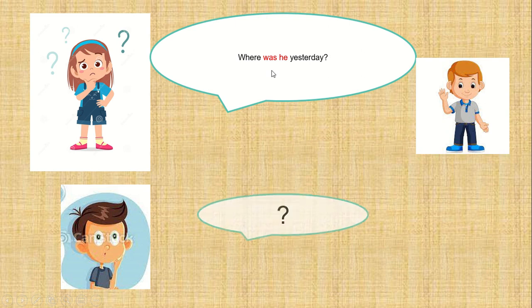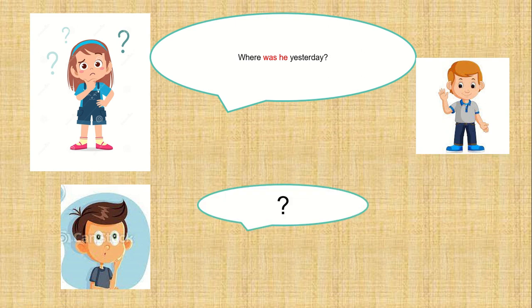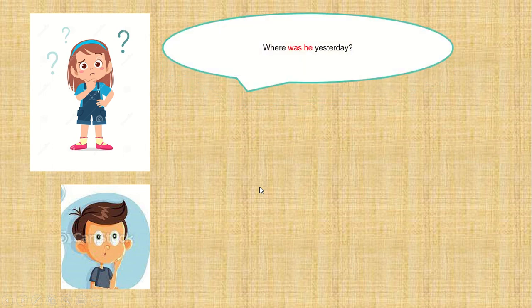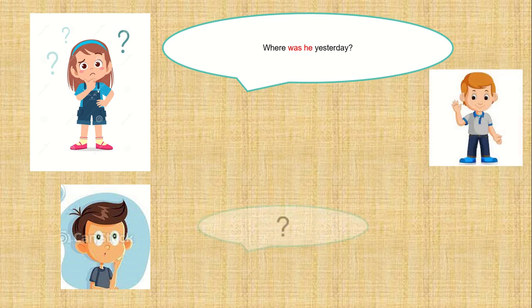Again, you can refer to the table that I showed you. You can find that the word he is under the column was, or you can find the clue in the question itself. So the answer should be like this.